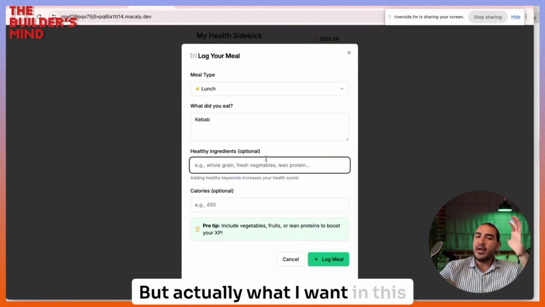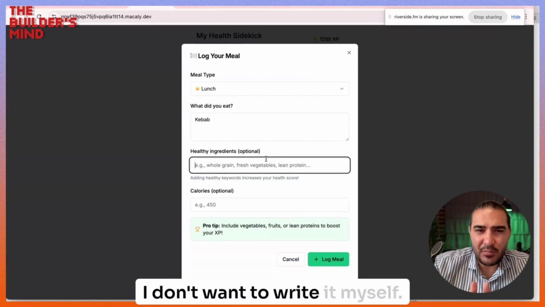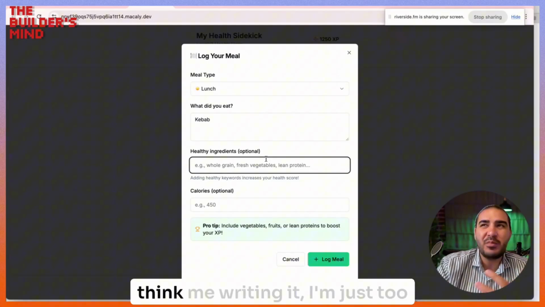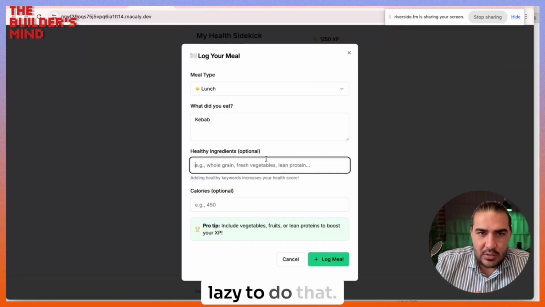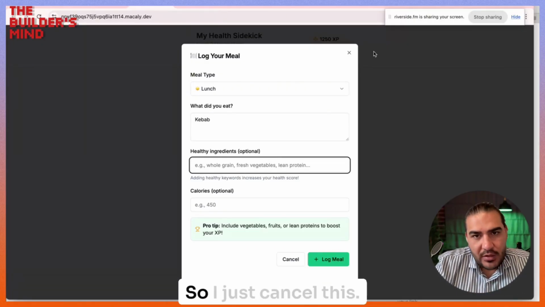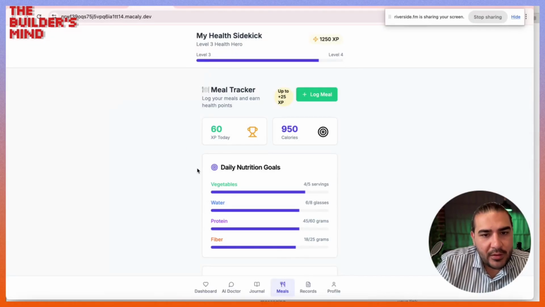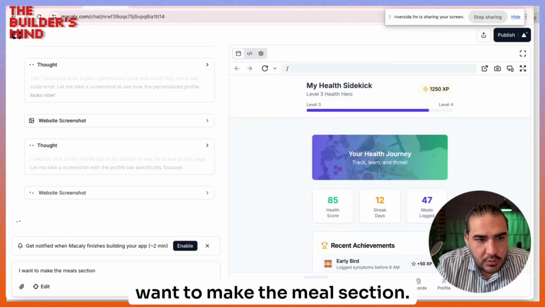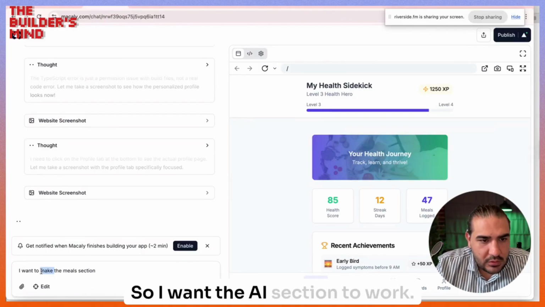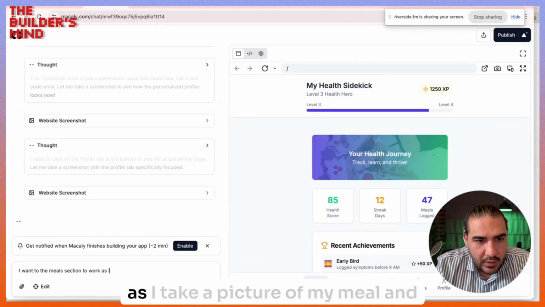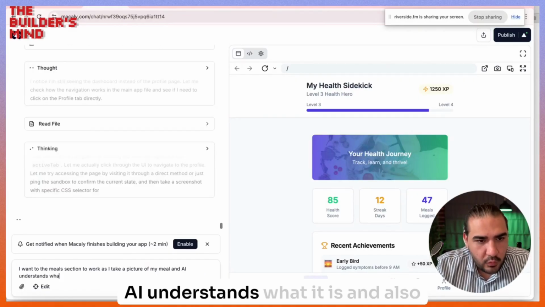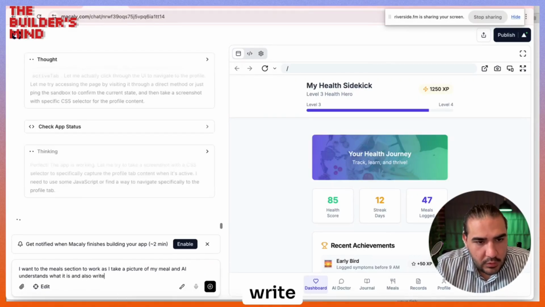But actually, what I want in this part, I don't want to write it myself. I want to take a picture, and then AI will just understand it, because me writing it, I'm just too lazy to do that. So let's just make life easier. I cancel this and say, okay, I want to make the meal section work so that I take a picture of my meal, and AI understands what it is and also writes the ingredients.